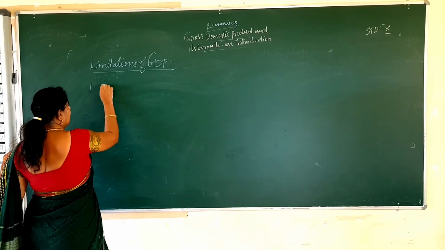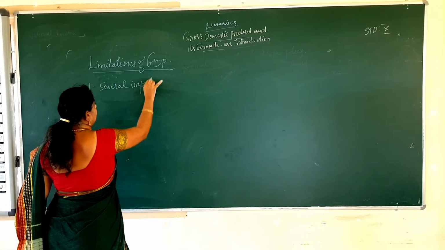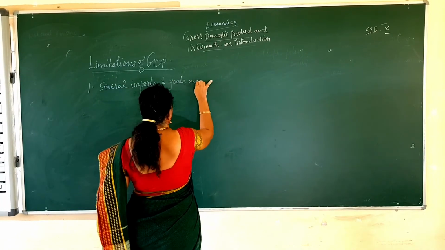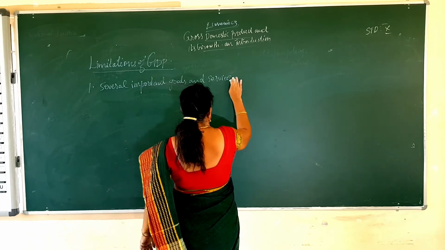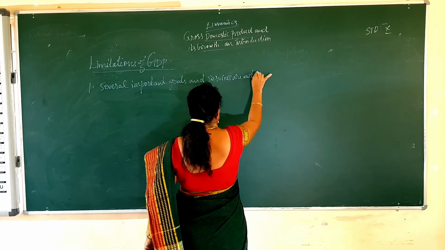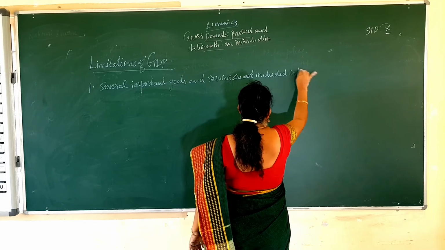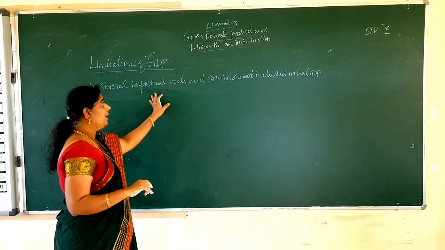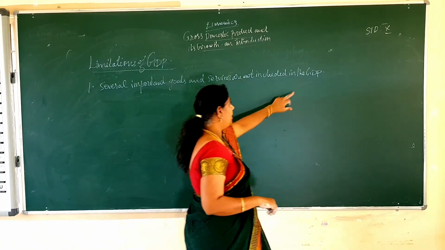First point is several important goods and services are not included in the GDP. So, several important goods and services are not included in the GDP.